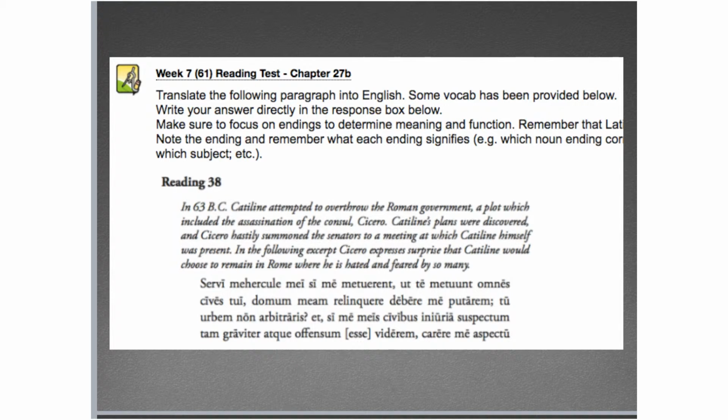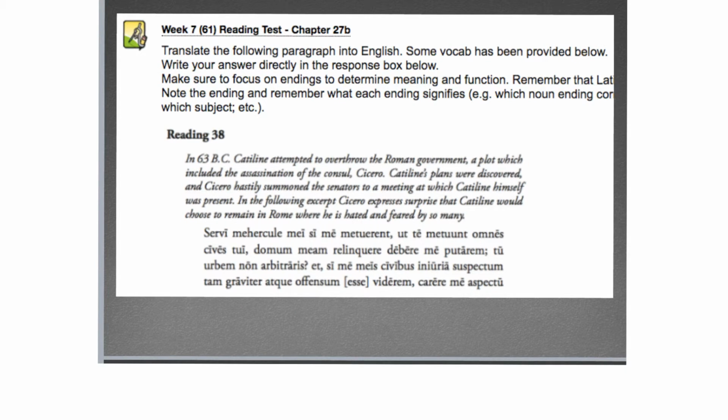So, servi me Hercule, me si me metuerent, ut te metuunt omnes cives tui, domum meam relinquere debere me putarem. All right, so we've got our conditional, right? You can see the si in there. Remember, that's our word for if. It's postponed, but that's where we start. So, me Hercule, by Hercules, oh my gosh. That's a Latin exclamation. If, so if my servants feared me.